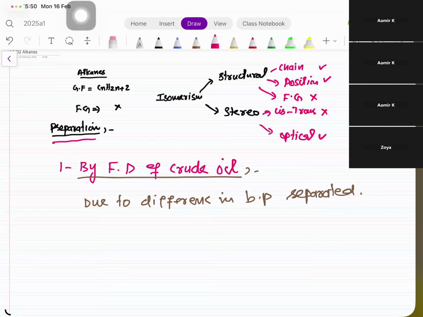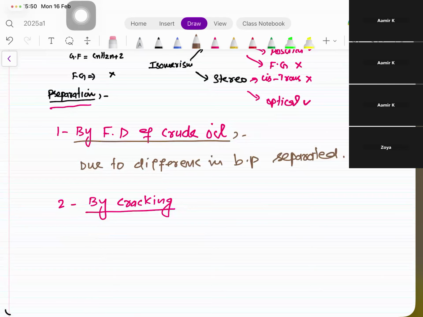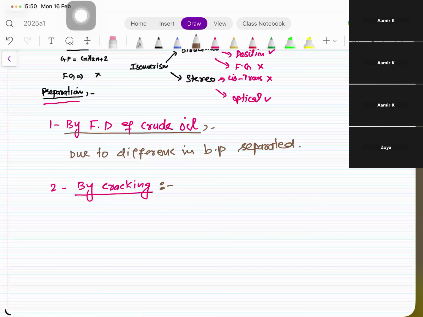Number 2, by cracking. Cracking is another process. We'll explain it in the reactions, so at this moment I'm just letting it go. You just have to leave one line empty and go down. I'll come back and write this equation. Cracking is the process which we'll discuss in a while in detail. These are the two methods for preparation of alkanes.